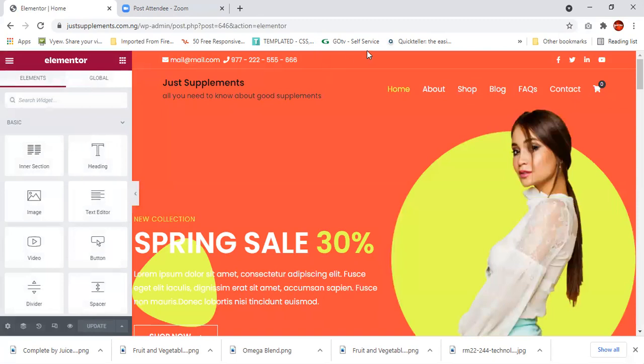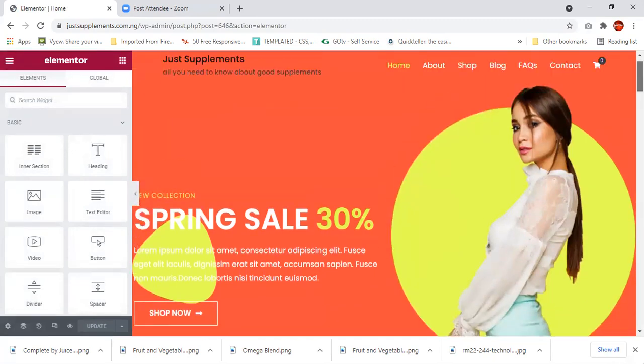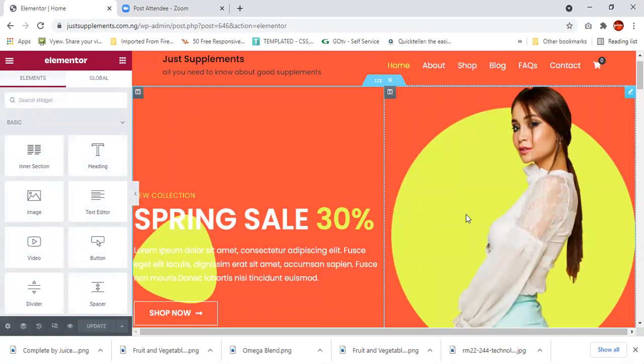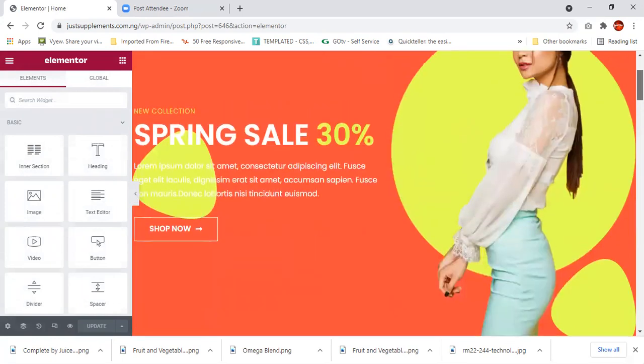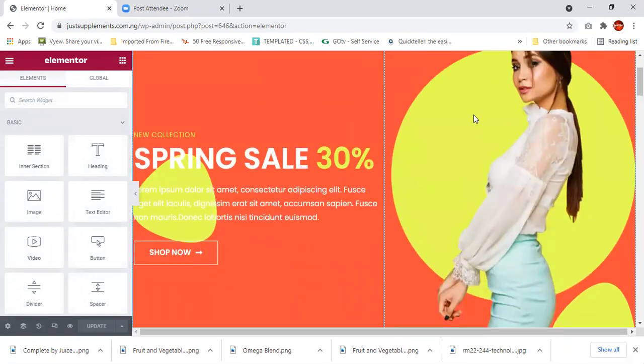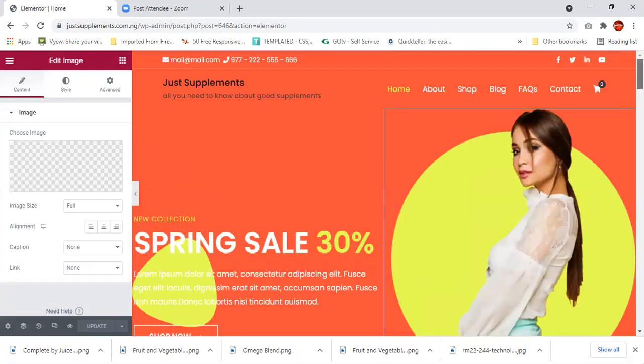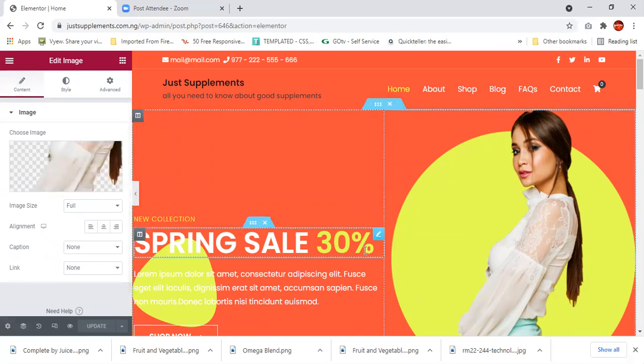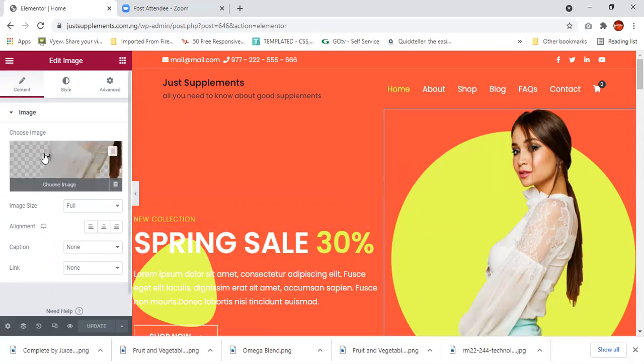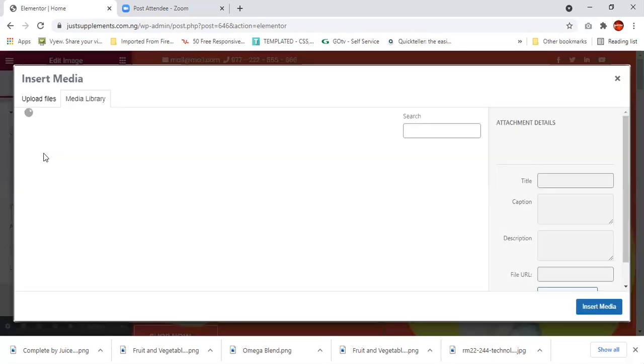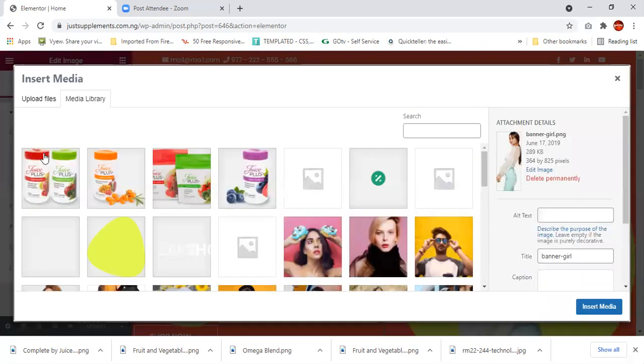And it's quite easy to use, as you can see now. Now I have this lady here. I don't want this lady. Since I'm selling some of the products that I have here, that's supplements, I could just go to where the image is on the left side. Once you select it, you're going to see the image on the left side. Click it. So I can go somewhere else.